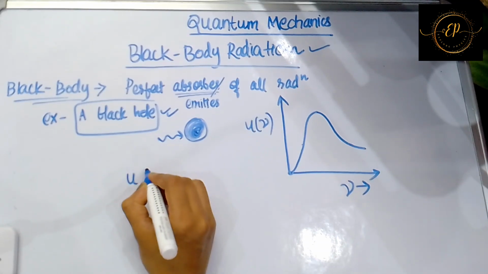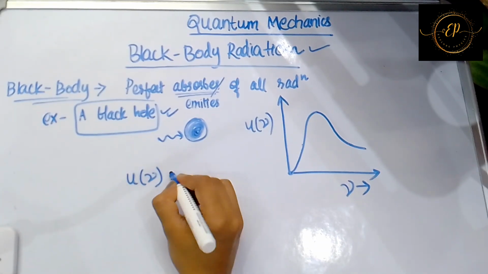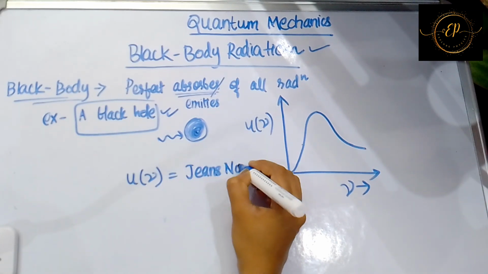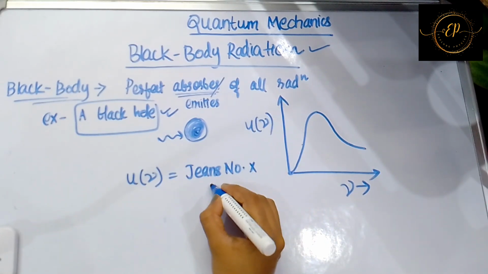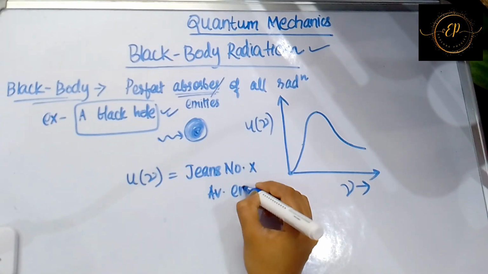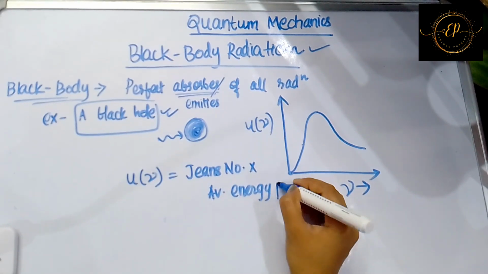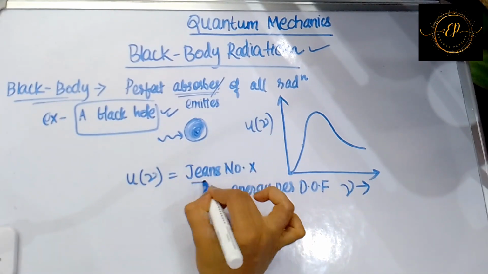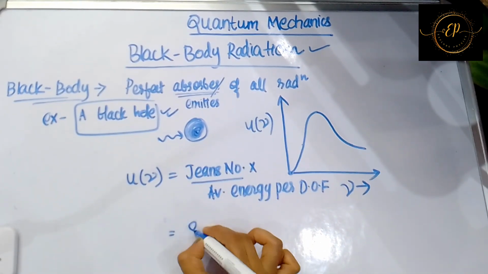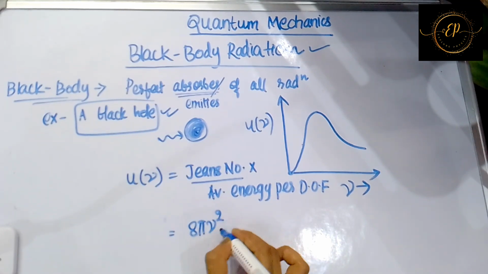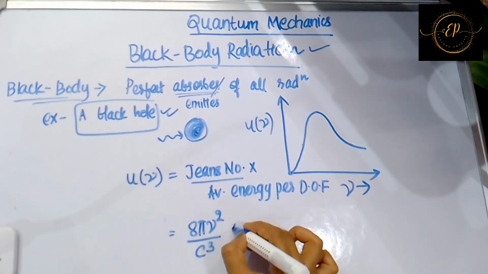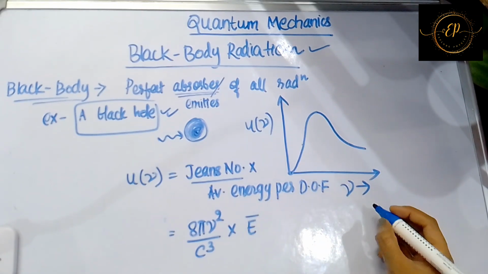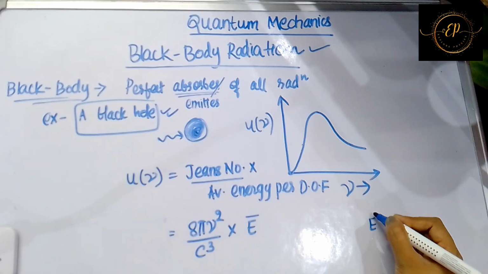So the energy density expression was given by Jeans number into average energy per degree of freedom. Now this Jeans number can be written as 8 pi nu square by c cube into average energy. Now this average energy can be found by this formula.